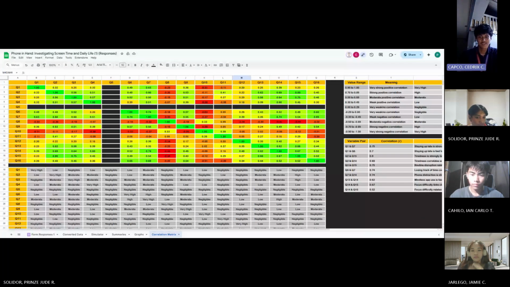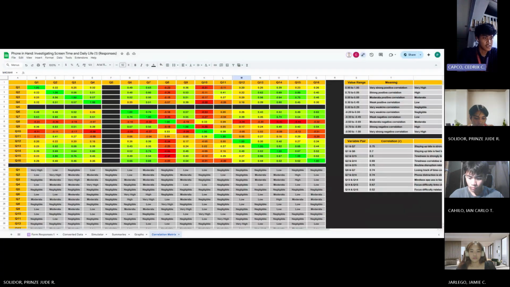Good day, everyone. So today I'll be presenting a key analytical feature of our study, the correlation matrix. This tool helps us to understand the statistical relationship between various behavioral patterns related to phone use, but particularly how one habit might influence another.